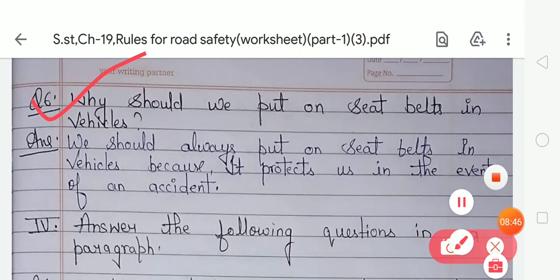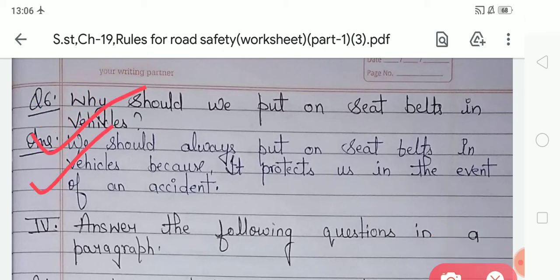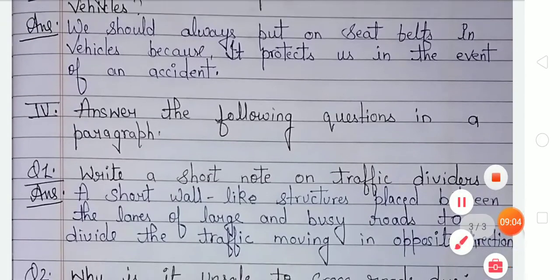Now come to question number 6. Your question number 6 is, why should we put on a seat belt in vehicles? So your answer is, we should always put on a seat belt in vehicles because it protects us in the event of an accident.